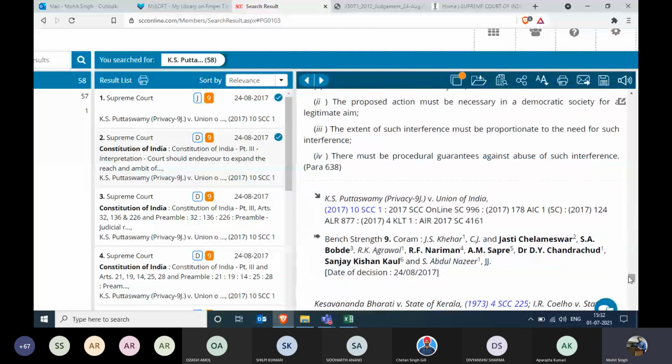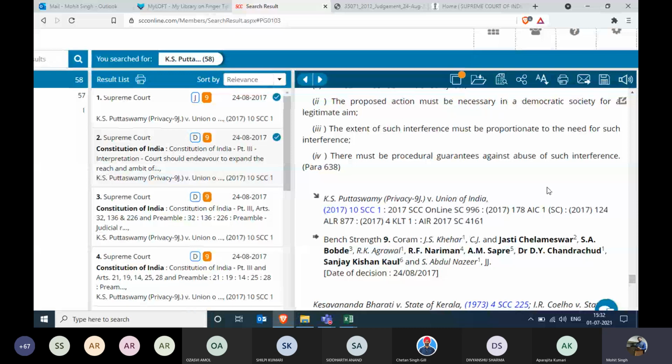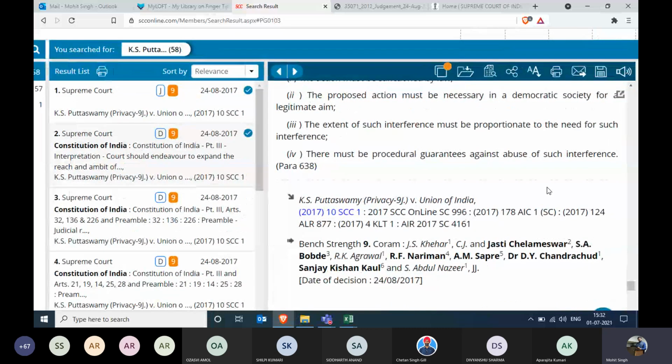Now, after scrolling down, if you want to see the equivalent citations, if you want to note down the AIR citation, SCC citation, KLT citation, whichever citation you always write in your diary, you can write them by looking at the equivalent citations coming over here. It does not matter in SCC Online whether you put in the SCC citation or any other journal citation, it will still open the same document.